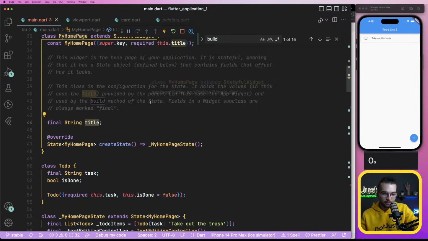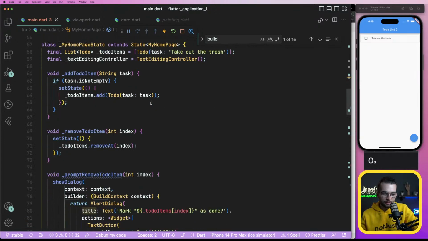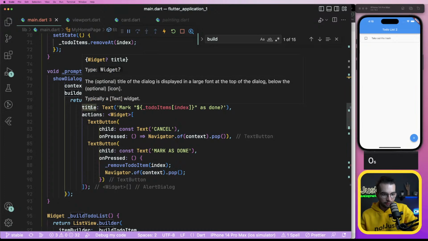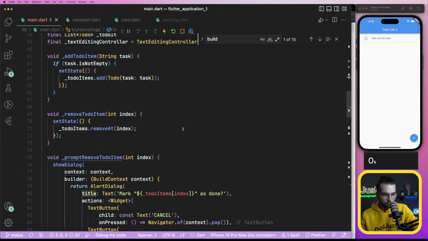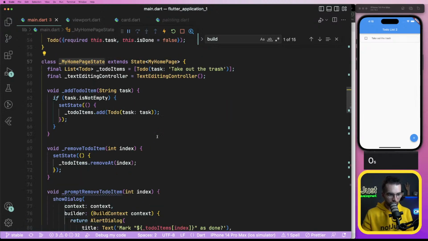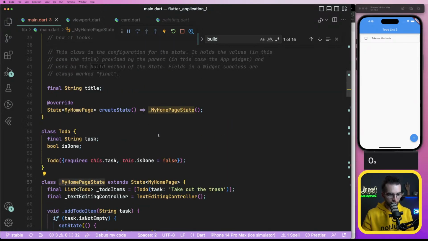Required this.title. And when I'm doing title, no, when I'm doing... what? That's a bit confusing.